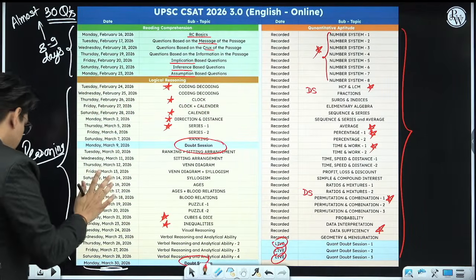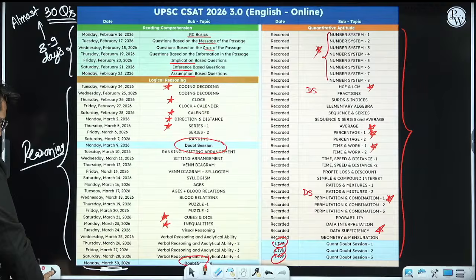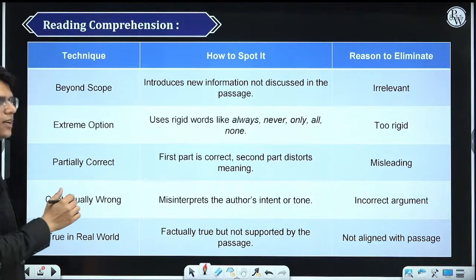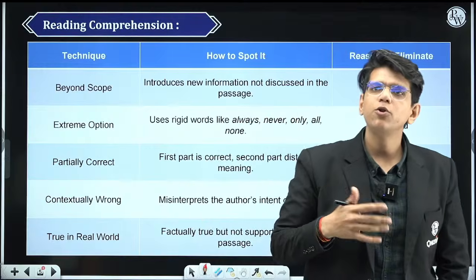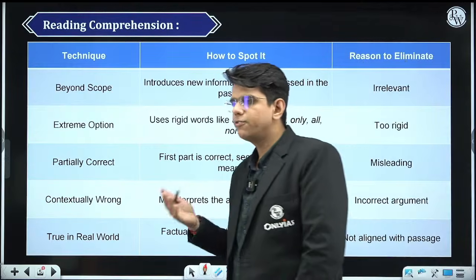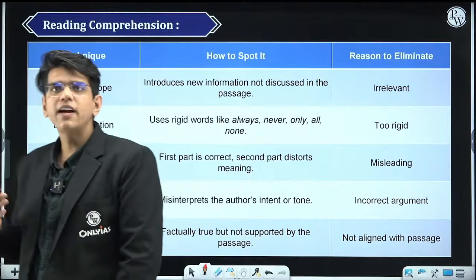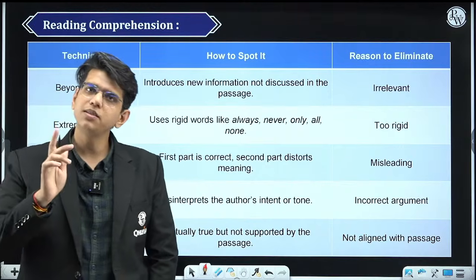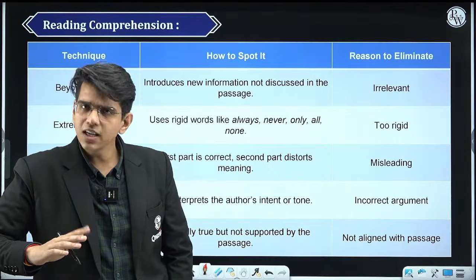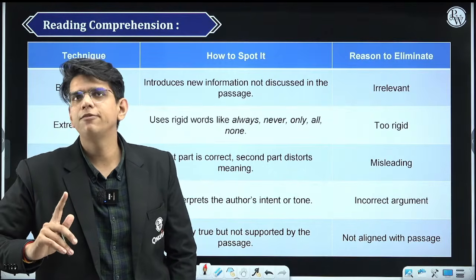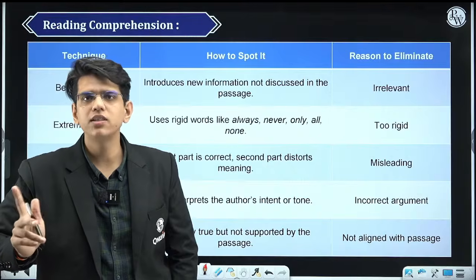So to summarize reading comprehension, I have two slides for you. But if you don't practice these things on questions, if you don't solve 100, 150 reading comprehension questions, you will find it difficult. Reading comprehension is important. Why? If you are not comfortable in mathematics, if the paper is tough, you will run towards reading comprehension.